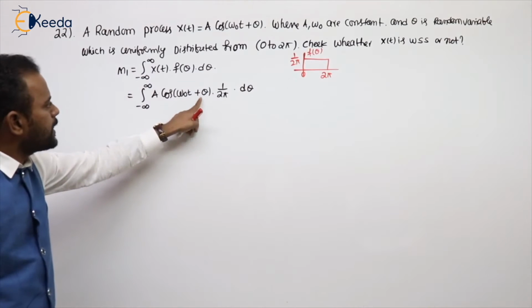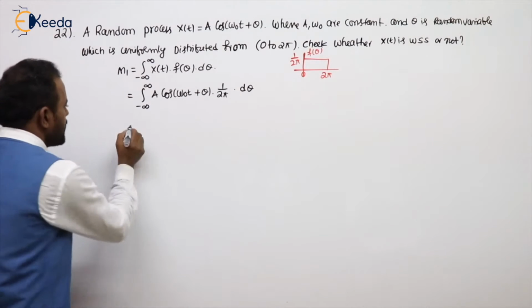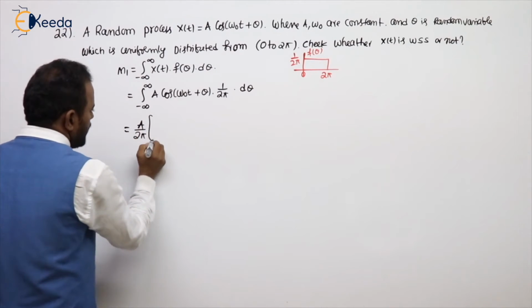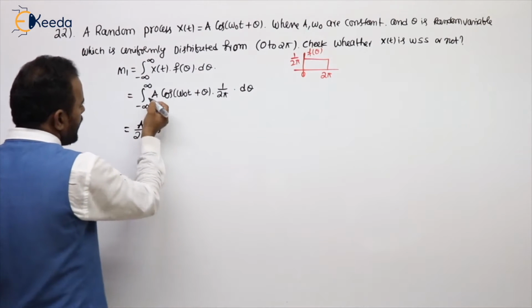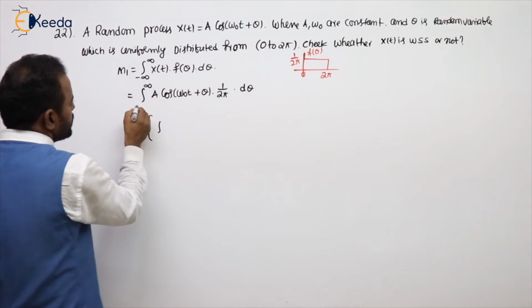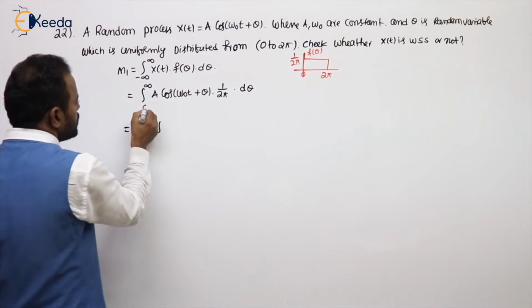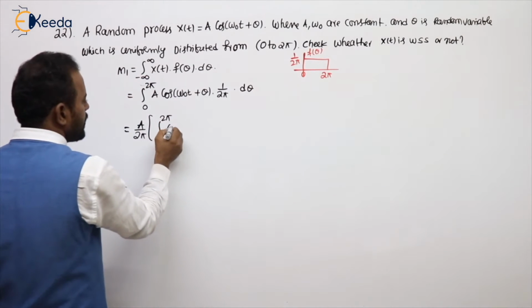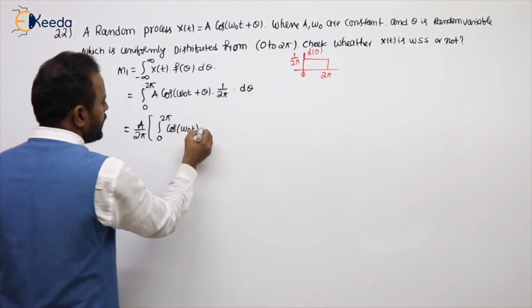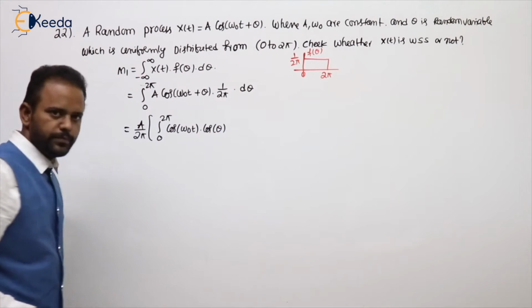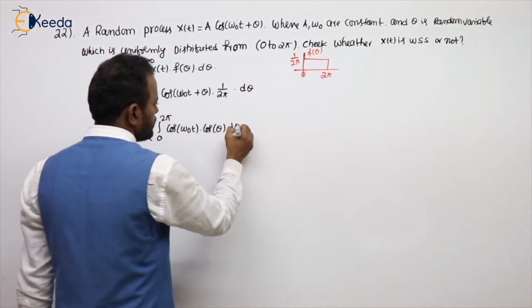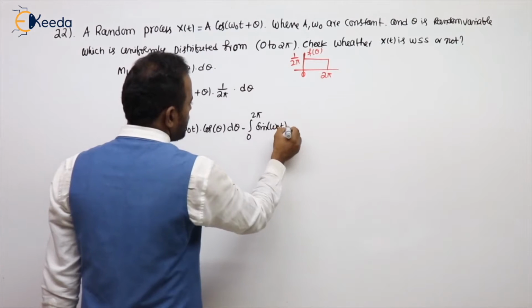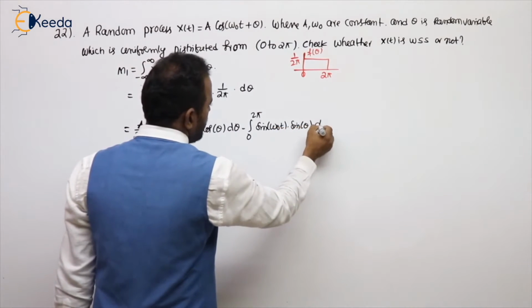This is the cos a plus b formula. Expand the cos a plus b formula. Then A by 2 pi I am writing outside. Let me change the limits also. The function exists from 0 to 2 pi only. So integral 0 to 2 pi cos omega naught t cos theta, minus integral 0 to 2 pi sin omega naught t into sin theta d theta.